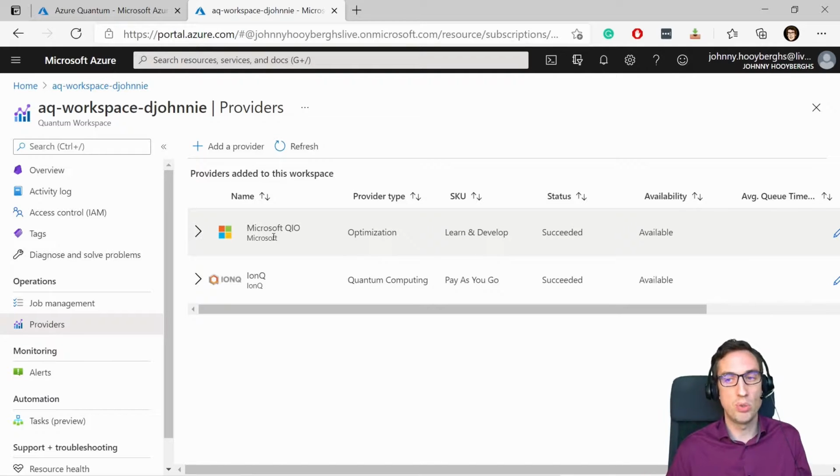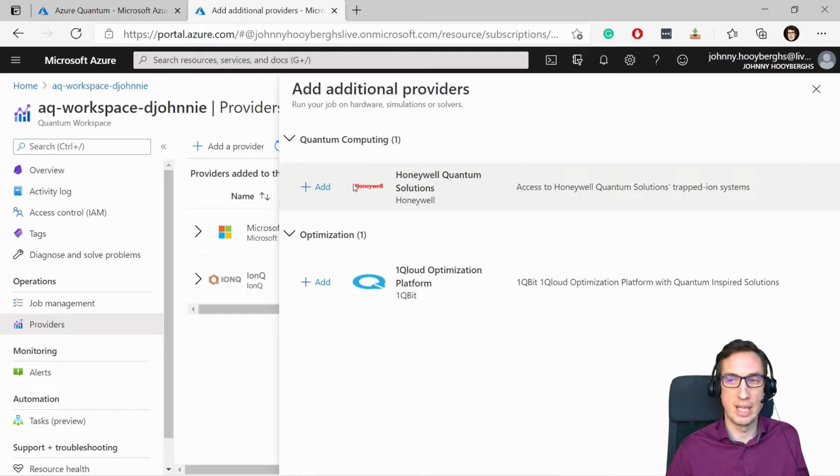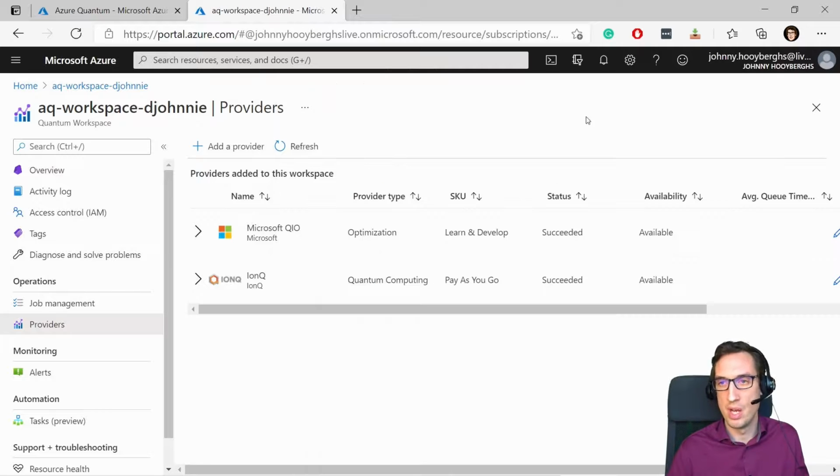So this is not real quantum hardware, but it can help you solve your problems for quantum inspired optimization if you have optimization problems. But you can very easily add providers, like I can add Honeywell, or I can add 1QCloud, and in the future when new vendors come into the Azure Quantum space, you can also add them and use them based on the kinds of problems you have.